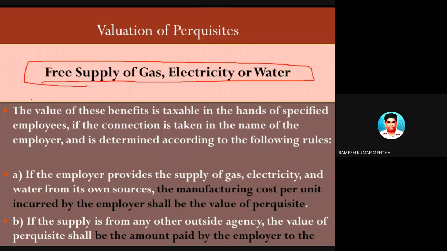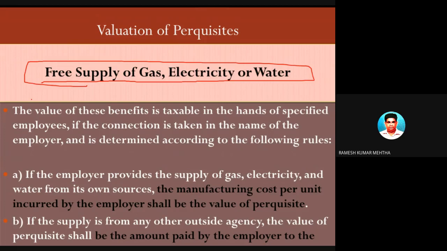तो एम्प्लॉयर क्या करता है, उसको गैस देता है, सिलेंडर देता है. जब भी वाटर बिल आता है एम्प्लॉई का, वो वाटर बिल भी एम्प्लॉयर पे करता है. एम्प्लॉई का जो इलेक्ट्रिसिटी बिल है वो भी एम्प्लॉयर पे करता है. तो all the cylinders, electricity bills and water bill of the employee are paid by the employer. So this is an expenditure of the employee paid by the employer, and the employee is getting advantage or benefit out of this transaction.